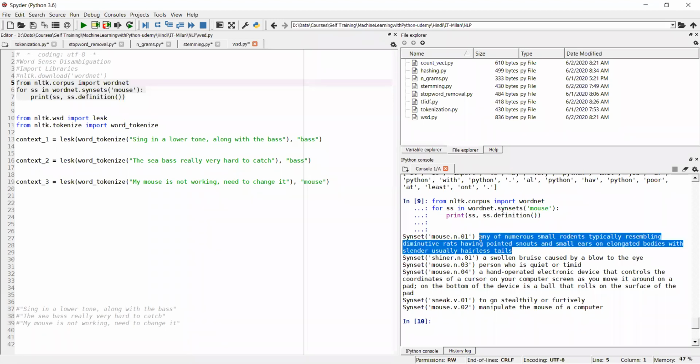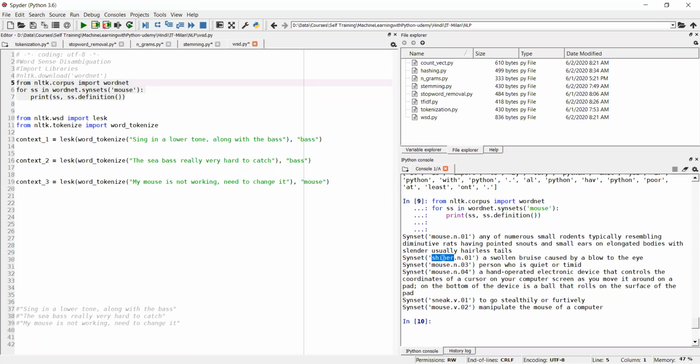So this is a typical mouse, which is an animal. Now the second mouse, another context: a person who is quiet or timid. So in fact it is capturing that context also. Sometimes people say to others, "tum to chuha ho", from nature you are a very quiet or timid kind of person, so that is another context of mouse.